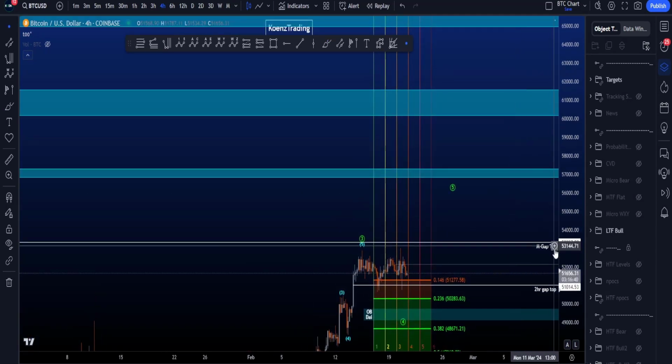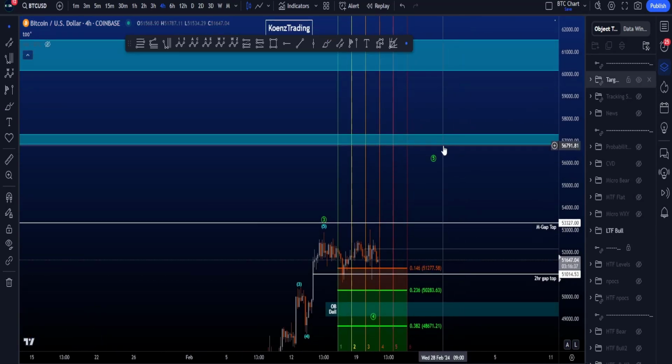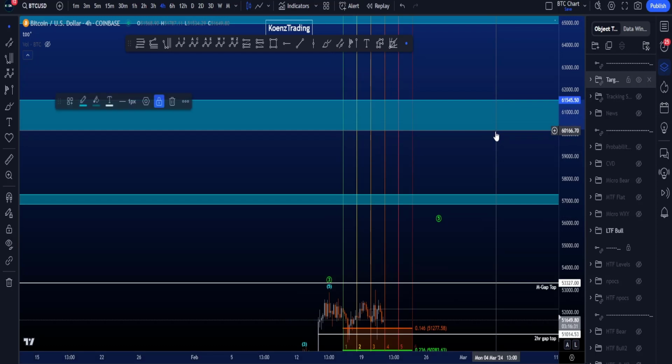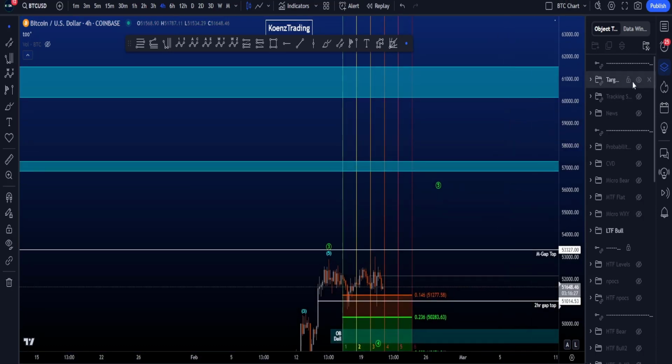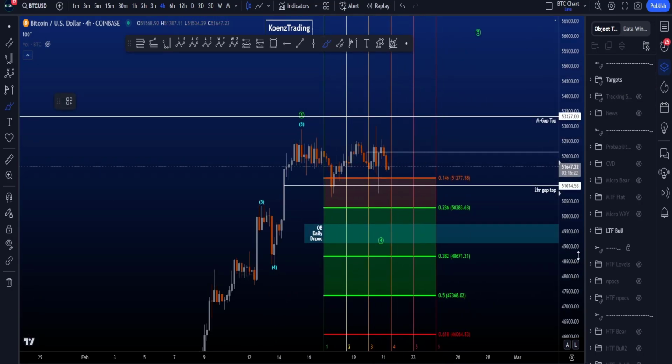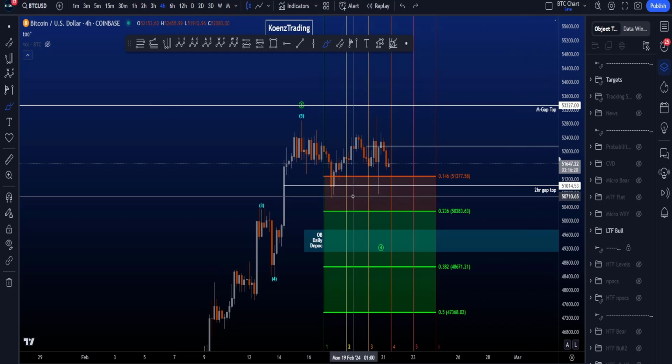some extra resistance above. The first area of resistance above the monthly gap top is between 56.8k and 57.3k, and then we are going to reach the 60k area, 60.1k to 61.6k. If we look for support, then to the downside, we have hit the 2-hour gap support 2 times now.